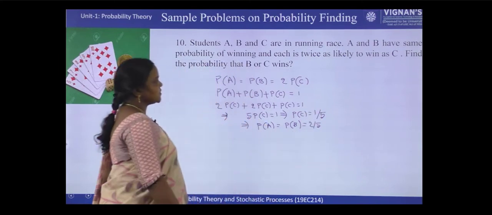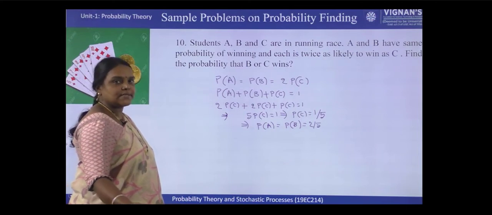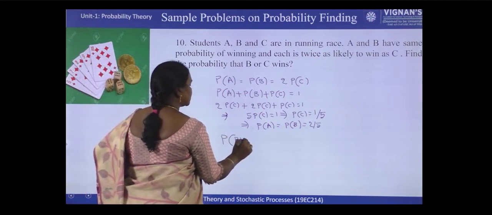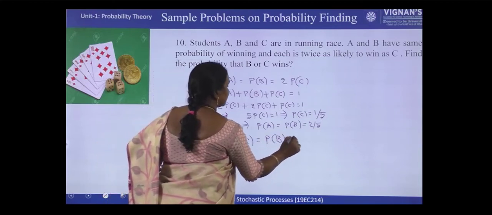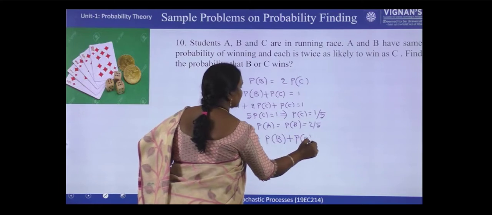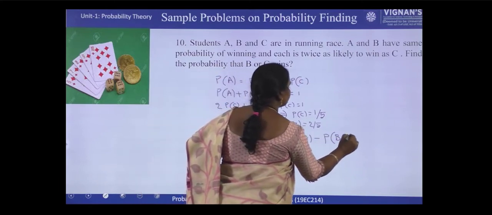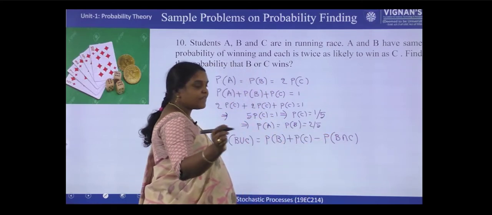Now the question is, find the probability that B or C wins. So probability of B union C. So P of B plus P of C minus P of B intersection C. That is B and C should both win. So it never happens.